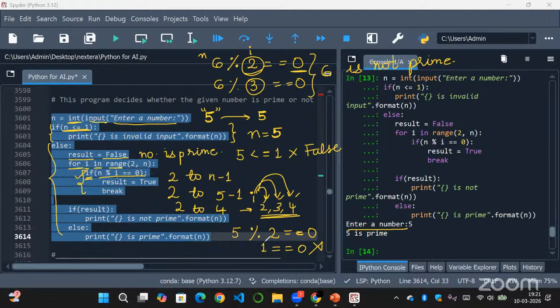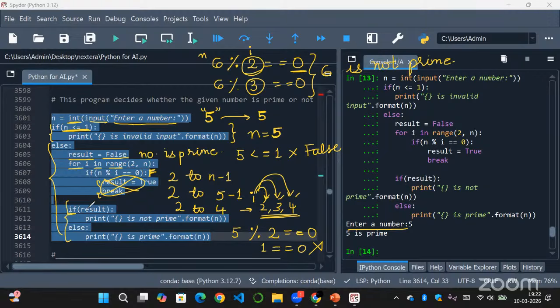So here 5 modulo 2 is equal to 0, that is false. So this will be false and it will come out of that condition. And initially we have false, so result equal to false only, right? As the if condition became false here, this block of code will not be executed and it will come out of the if block, and after that it will come to this block, that is the other statements in your program. So result is false only, nothing changed.